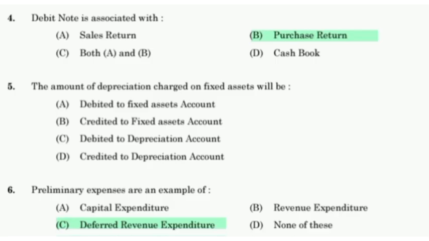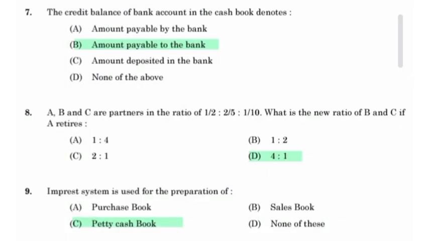Debit note is associated with purchase return. Preliminary expenses are an example of deferred revenue expenditure. The credit balance of bank account in the cash book denotes account payable to the bank.